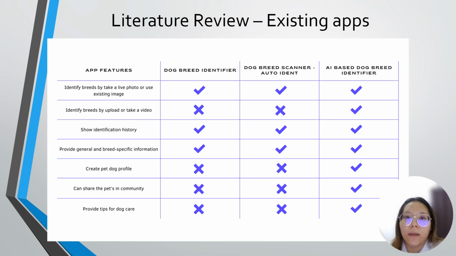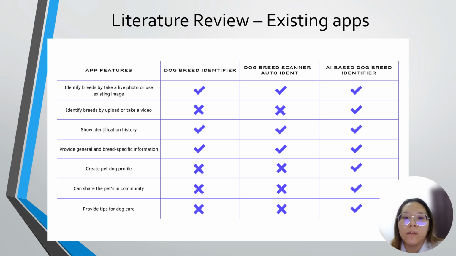Three existing apps are compared, which are Dog Breed Identifier, Dog Breed Scanner Auto-Identify, and AI-based Dog Breed Identifier. These three apps can identify the breeds by taking a live photo or using an existing image, but only AI-based Dog Breed Identifier lets users identify the breeds by using video.